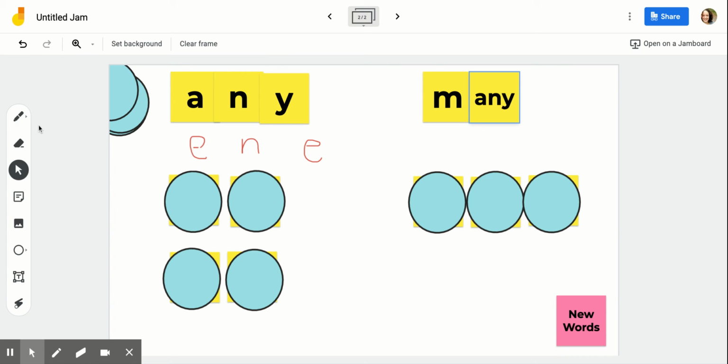The next word we're going to learn today is the word how. Ow. And this word might be a little bit tricky because we hear this and then we hear ow. Sort of like an AW at the end there.